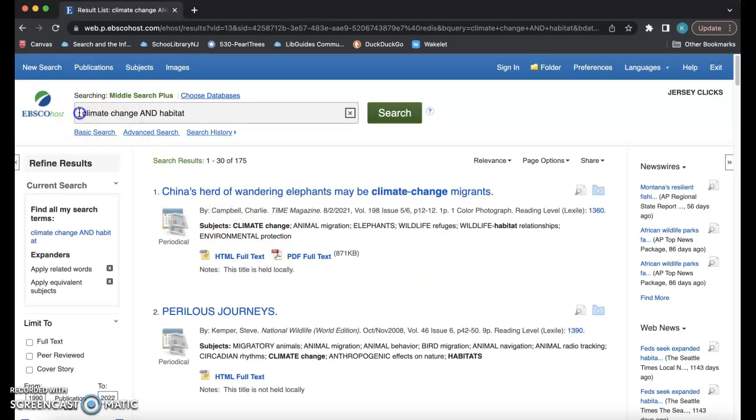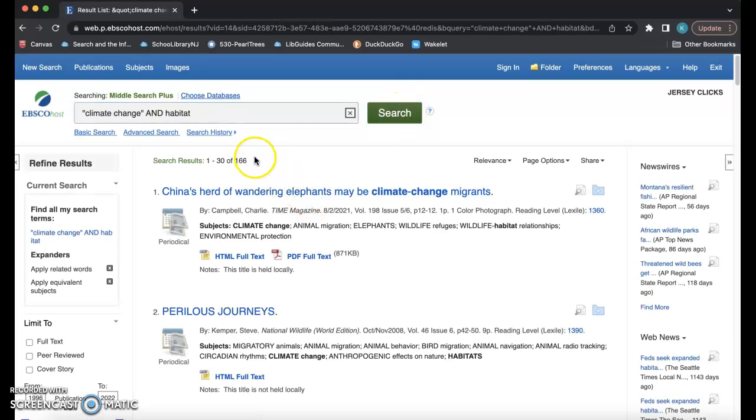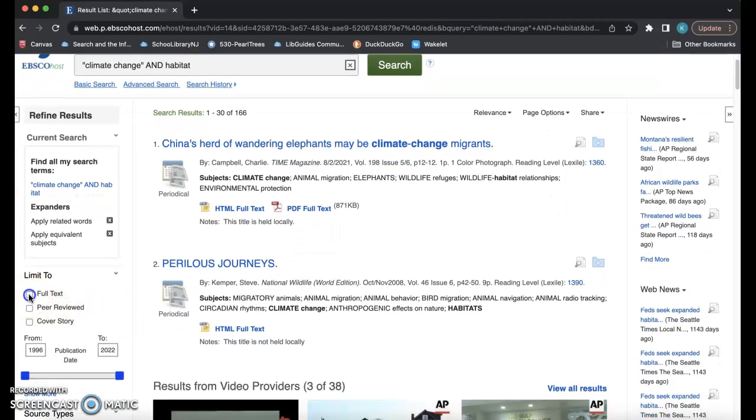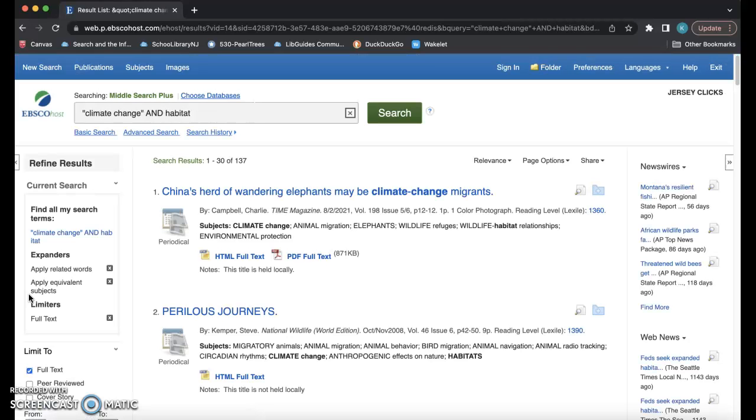I'd like to try one more thing and add some quotations around the phrase climate change. This will ensure that I'm searching for that exact phrase, and it looks like this eliminates a few results and brings me down to 166. You can see that on the left-hand side, you're provided with a summary of the search that you are doing. I'd like to limit our results to full text, and once I click that box, our search results go down and a limiter is applied in our summary box.